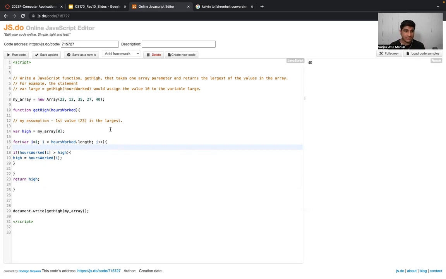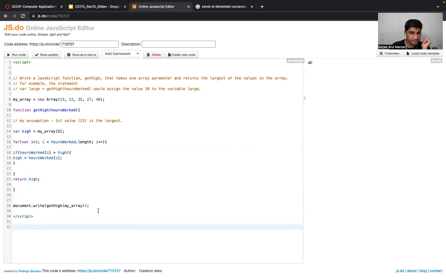Initially, like I mentioned, our assumption is that the first value is the largest one. Okay. Inside our for loop, let's see how internally this thing is working, right?